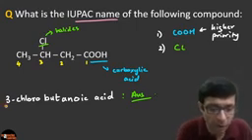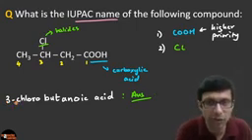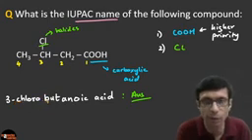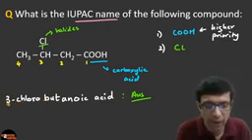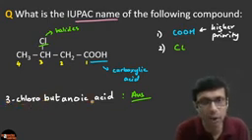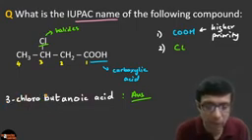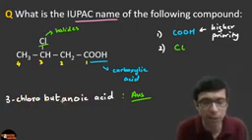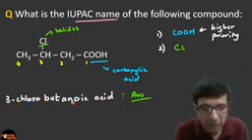And again, please remember, between a number and a letter, a dash. Between 2 letters, you don't have to put a dash. So you can see there's no dash here. And usually IUPAC names are written in small letters. Sometimes some schools use capital letters. That's fine, but usually the convention is to write in small letters. Okay, so please make sure this is the correct answer.